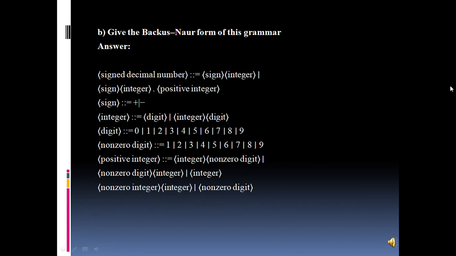The second part of this question states that we have to provide a Backus normal form for the given grammar. So here again we can have signed decimal number. It can either be a signed integer or an unsigned integer. Sign can be either positive or negative. Integer can be a digit or an integer followed by a digit. Digit can be from 0 to 9. Non-zero digits should be from 1 to 9 obviously. Positive integer should be an integer or a non-zero digit. It can also be a non-zero digit and integer, and at last it can be an integer, non-zero integer and non-zero digit.